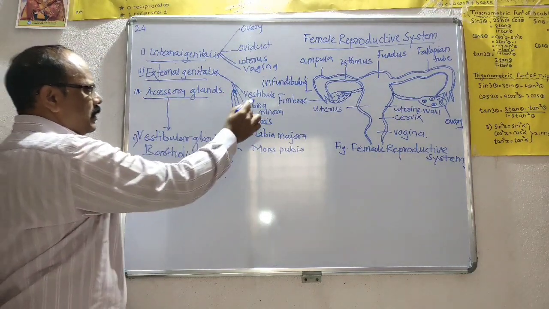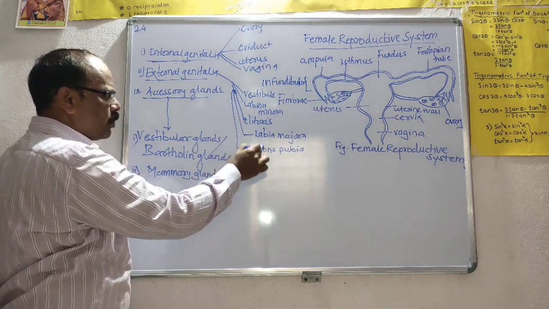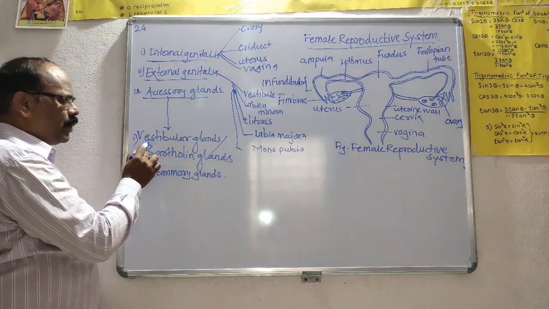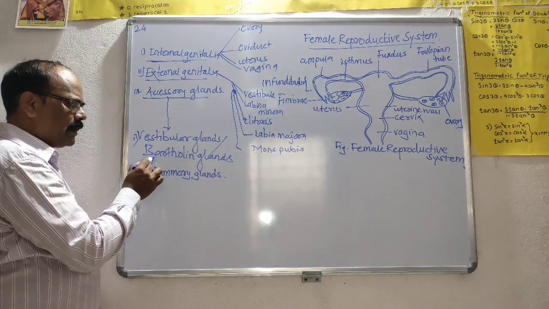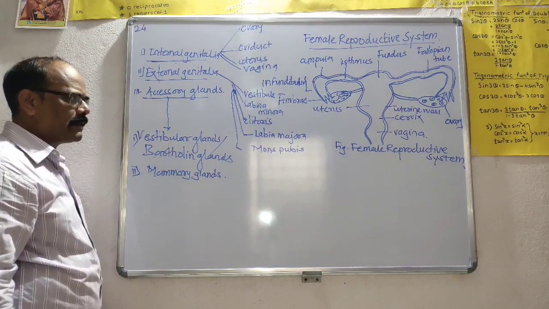External genitalia consist of the vestibule, labia minora, clitoris, labia majora, and mons pubis. And accessory glands consist of the vestibular glands, also called the Bartholin glands, and second, the mammary glands.